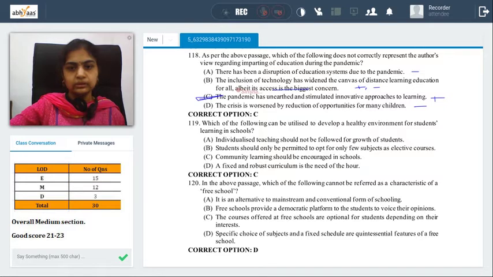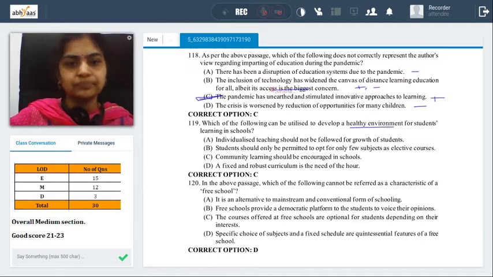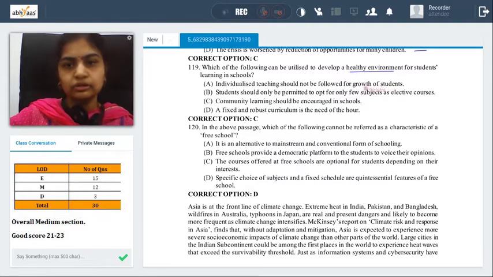Okay. Next, which of the following can be utilized to develop a healthy environment for students learning in schools? Individualized teaching should not be followed for growth of students. In the people's child and school concept, it was said that every child needs to be taken care of, that kind of point of view is given there. So we can't say about it. Students should only be permitted to opt for only few subjects as elective courses. Community learning should be encouraged. A fixed and robust curriculum is the need of the hour.